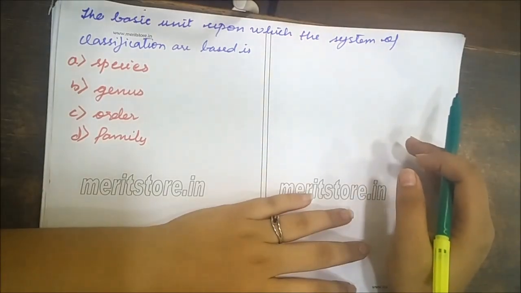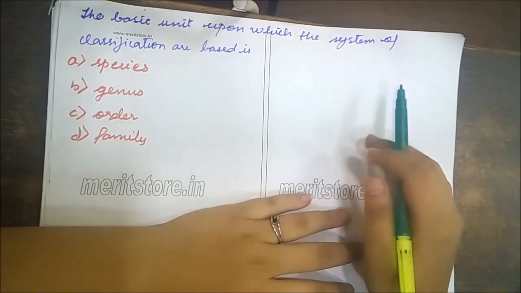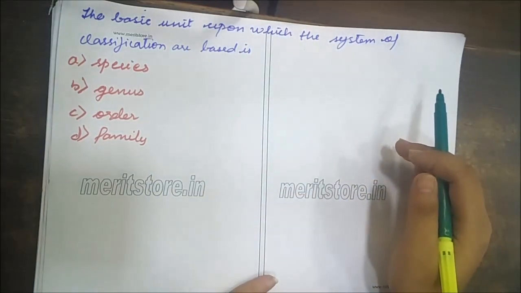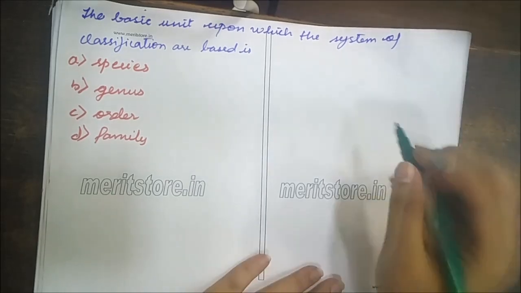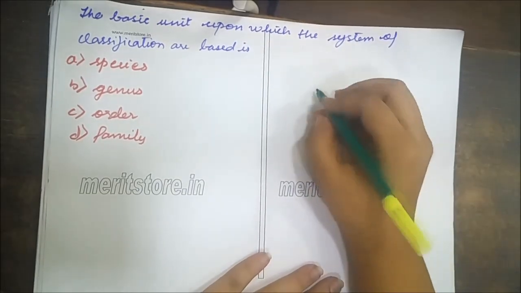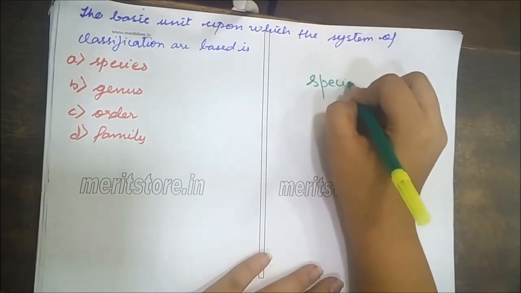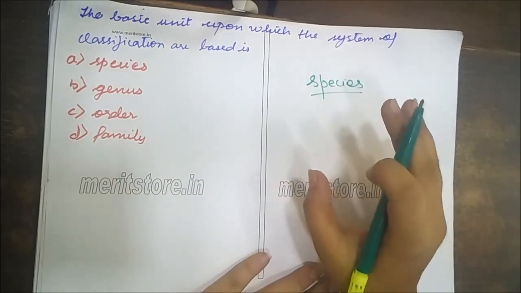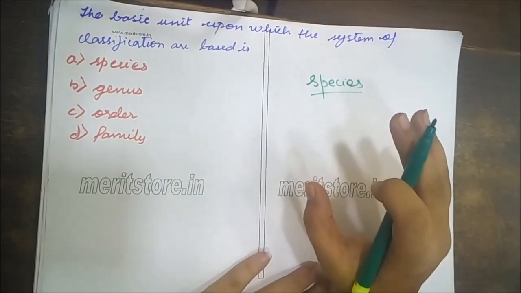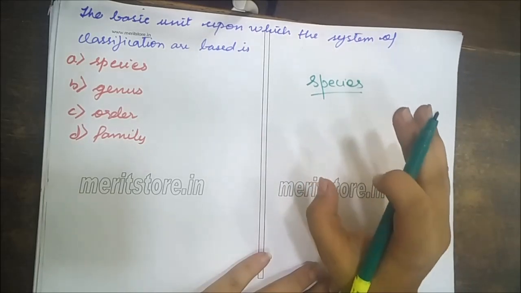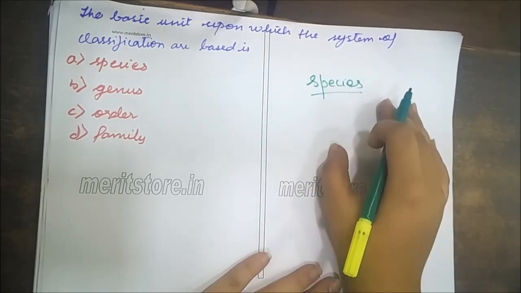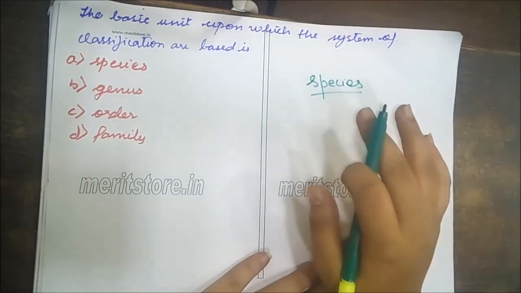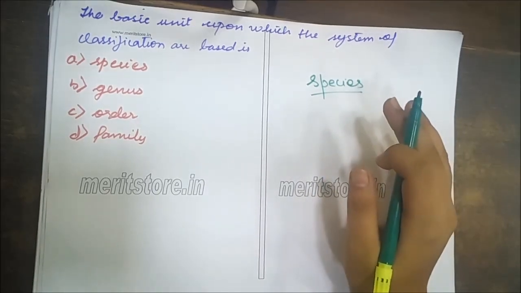Let's move on to the next question. The basic unit upon which the system of classification is based is species, genus, order, or family. The answer is species. Now, why species? Species occupies a key position in classification and it represents the lowest taxonomic category. A species may have subgroups called subspecies or varieties showing certain distinct features of their own.